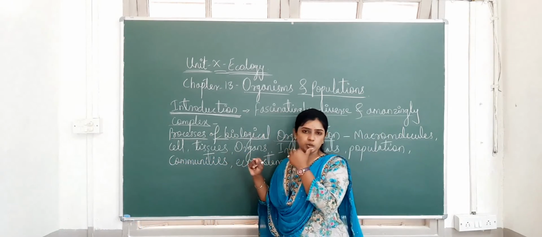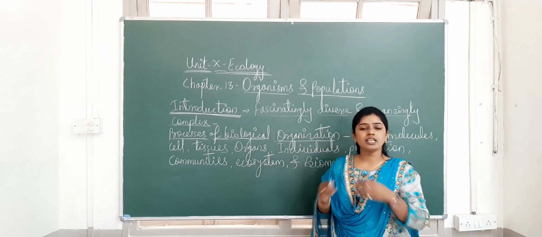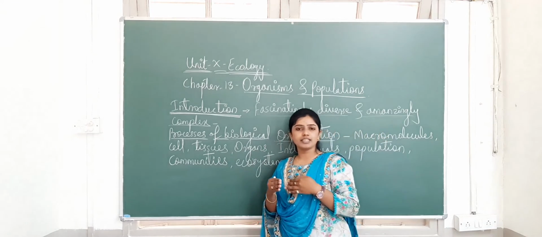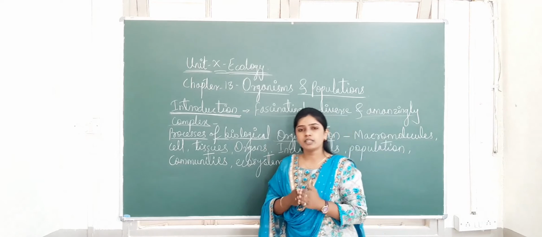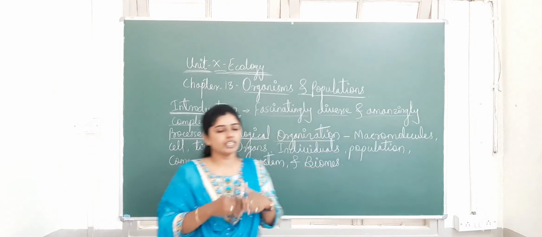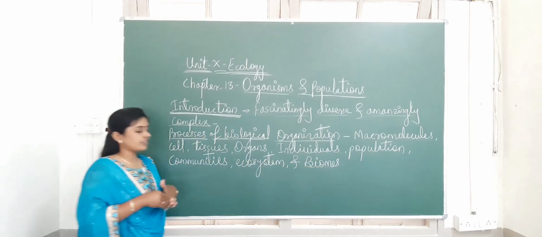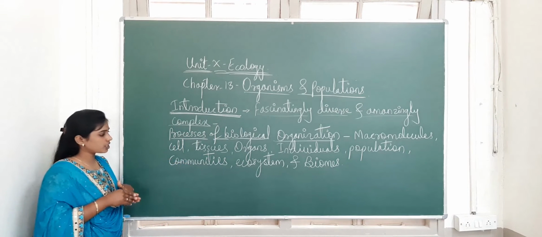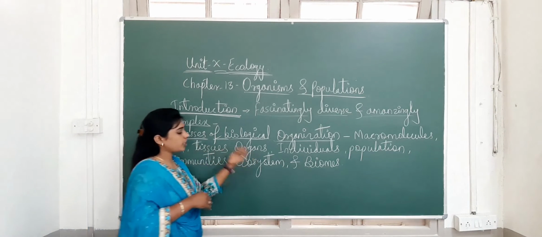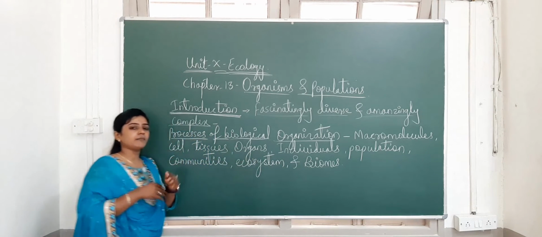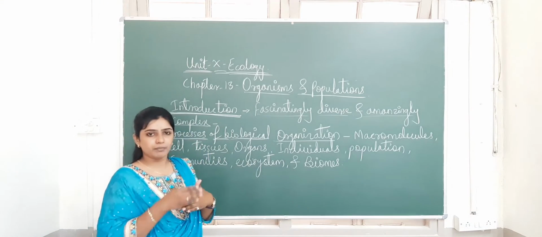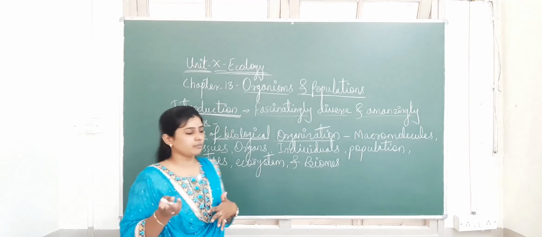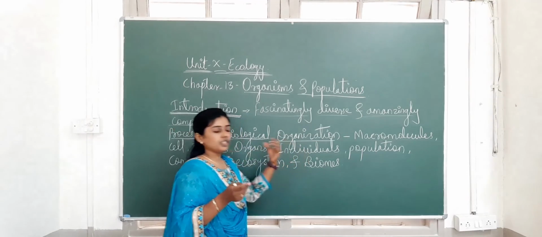Next one is the tissues. As you know, different types of tissues are there, which you have already studied in your PUC first year. In animals, different types of tissues are there with various functions. In plants, different types of tissues are there with various functions. And next one is the organ. We can see different organs are present in different organisms. In plants it may be different and in animals it may be different. Next one is the individual species.